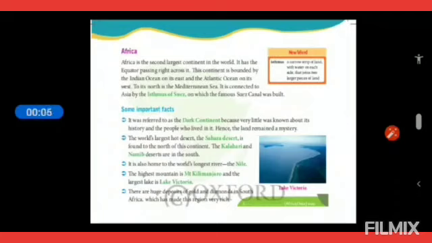Africa is the second largest continent in the world. This continent is bounded by the Indian Ocean on its east and the Atlantic Ocean on its west. To its north is the Mediterranean Sea. It is connected to Asia by the Isthmus of Suez, on which the famous Suez Canal was built.